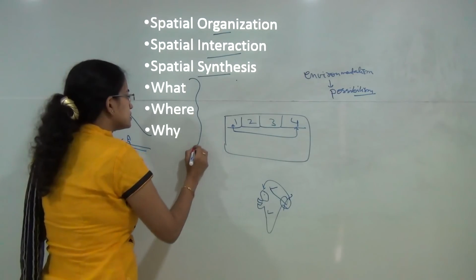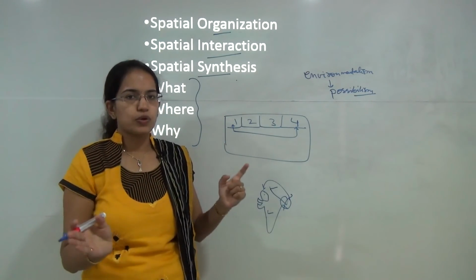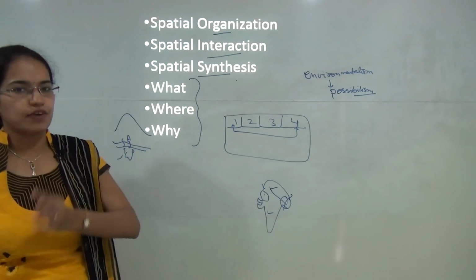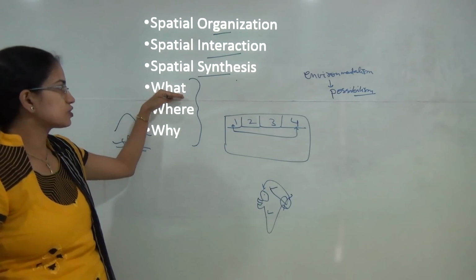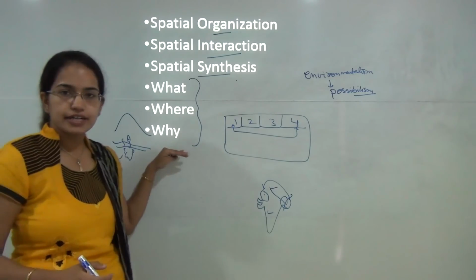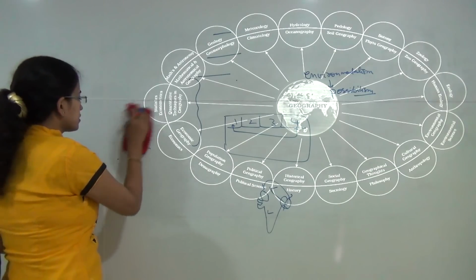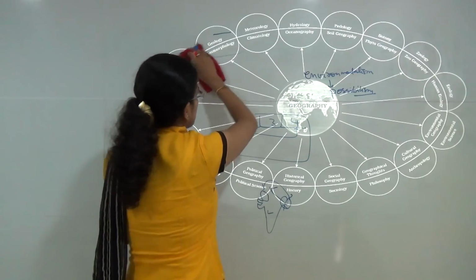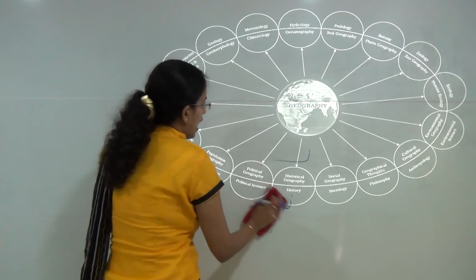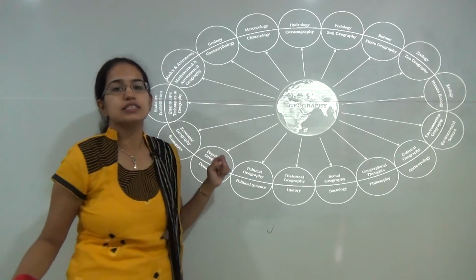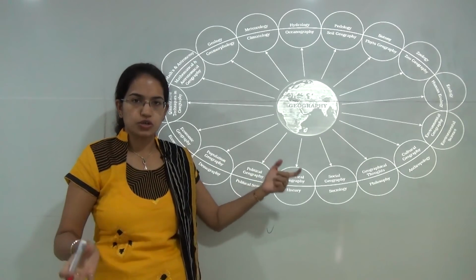Again, there are three terms that we predominantly talk about in geography: what, where and why. When we talk about agricultural geography, we ask what is grown, where it is grown and why it is grown, that is, what conditions or criteria are suitable for growing the crop. As we said, geography is a summation of numerous subjects, a jack of all trades. You have a little from each and every subject that comes under geography.